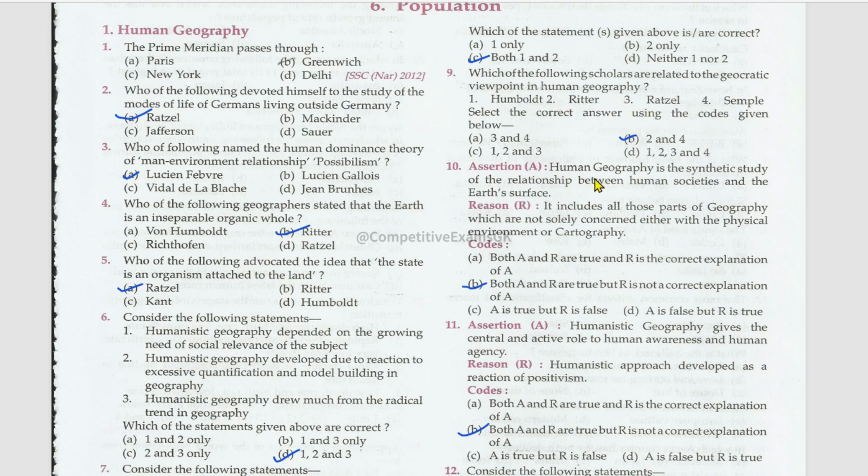Assertion and reason. Human geography is the synthetic study of the relationship between human societies and the earth's surface. True. It includes all those parts of geography which are not solely concerned either with the physical environment or cartography. This is also right, and reason is the correct explanation. This is not the correct explanation for assertion.